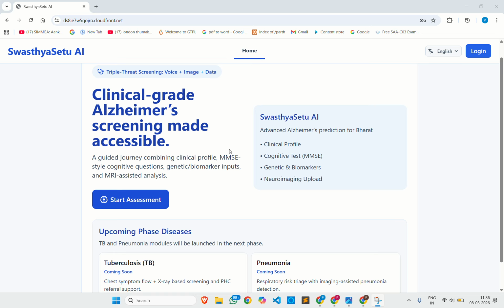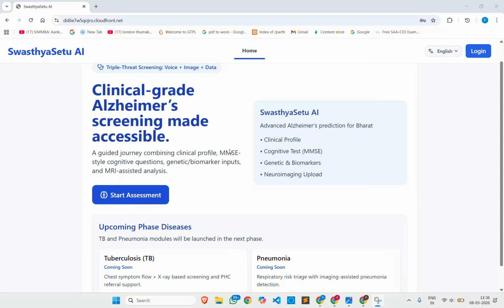So, what is the solution? The solution overview is as follows. Swasthya Setu AI provides AI-powered multimodal screening by combining major inputs like clinical profile details, cognitive test responses, and neuroimaging MRI analysis. These inputs are processed using machine learning models deployed on AWS to generate a risk prediction score for Alzheimer detection. This creates a digital screening tool for early neurological assessment.